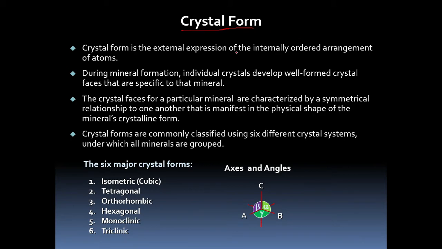So next one is crystal form. Crystal form is nothing but the external expression of the internal ordered arrangement of atoms. So the atoms will be arranged inside the mineral, and that gives you the external shape or appearance. So this is crystal form. There are 6 crystal forms: isometric system, tetragonal system, orthorhombic system, hexagonal system, monoclinic system, and triclinic system. These are the systems which can be shown by a particular mineral, any of these 6.